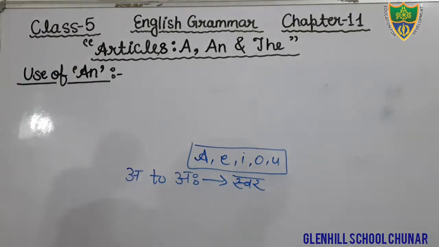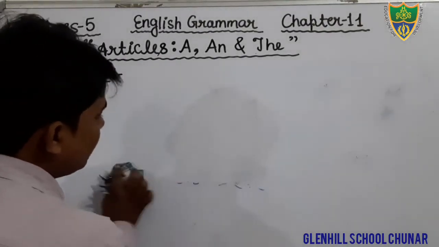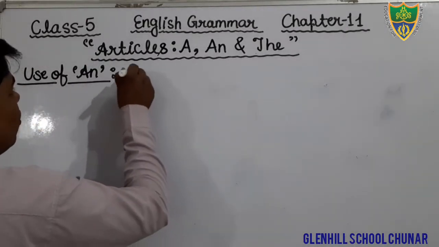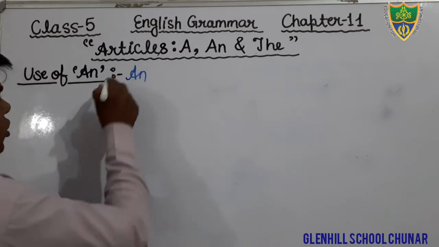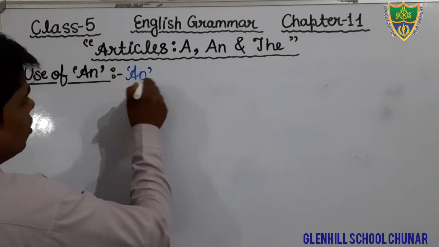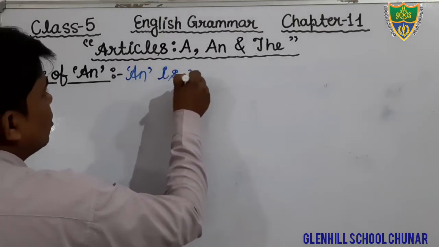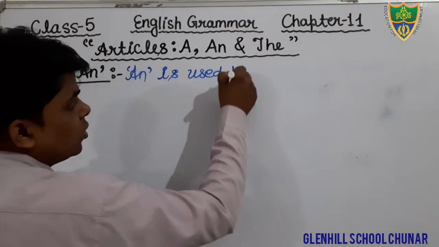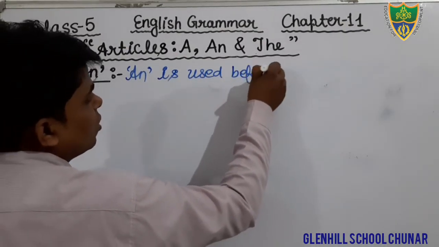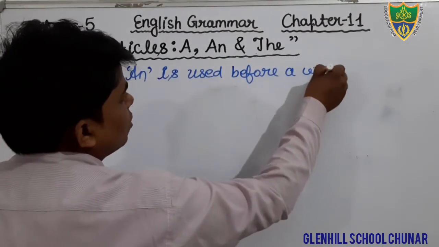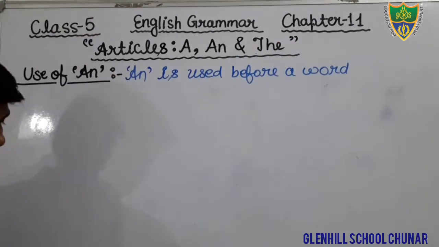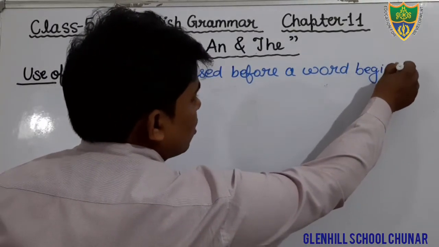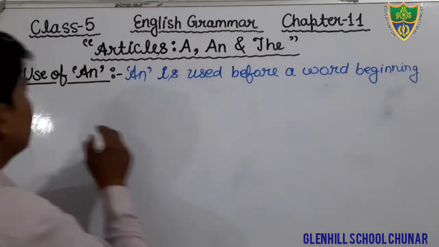So first of all, you will write the use of an. Then you can understand very well. An is used before a word beginning with a vowel.